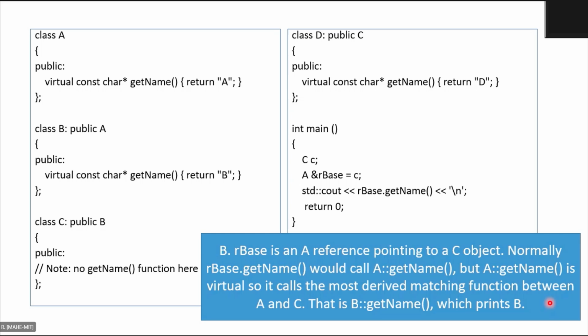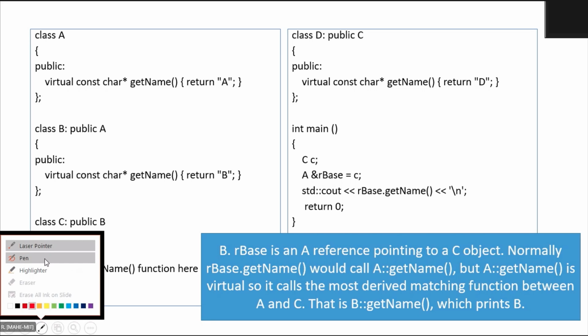Sir, can you explain the meaning of most derived class? Yeah, because see here class A is on the top, right? I mean that is the base class. Under A you have B, and then under B you have C. So the most derived is